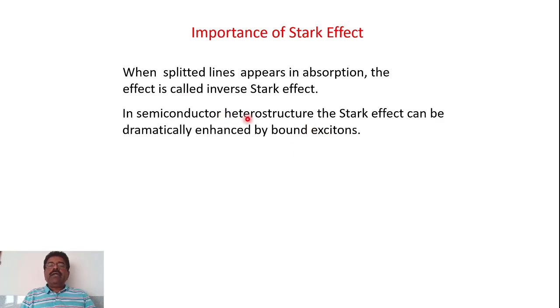In semiconductor heterostructures, meaning different layers of P or N type semiconductors packed together to get a certain application, these are called semiconductor heterostructures. In semiconductor heterostructures, the Stark effect can be dramatically enhanced by bound excitons.